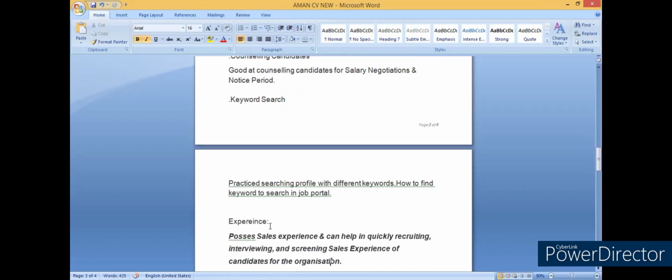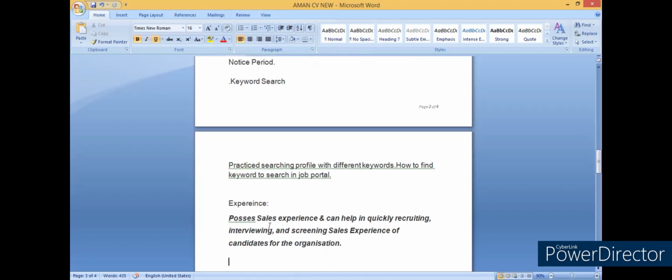Okay. Now experienced people, in the same way, the advantage of experienced people is you have lived that role, right? So it will be very easy for you to know the keywords and the roles and put them in the resume, and very easy to try different keywords while searching in the job portals. Okay.